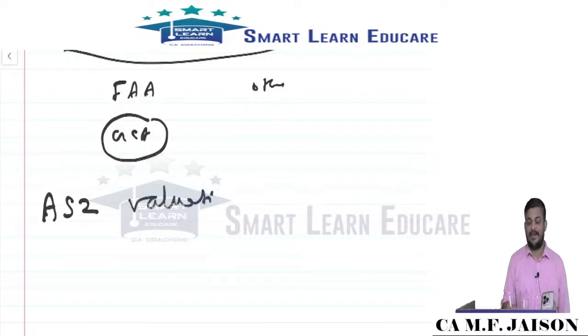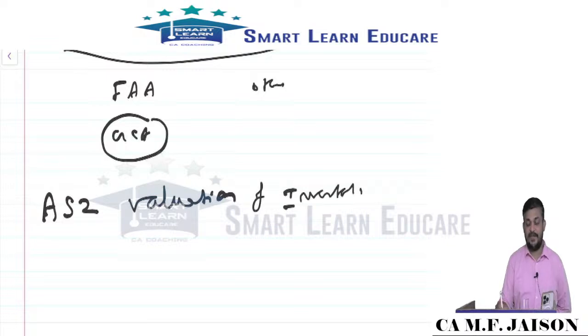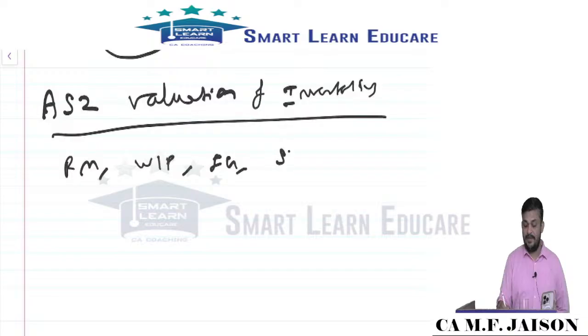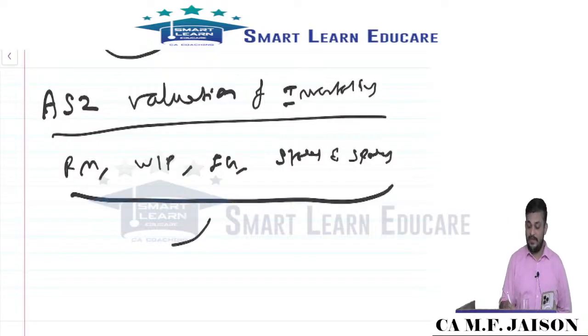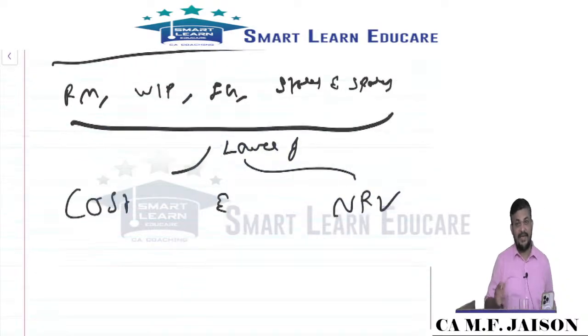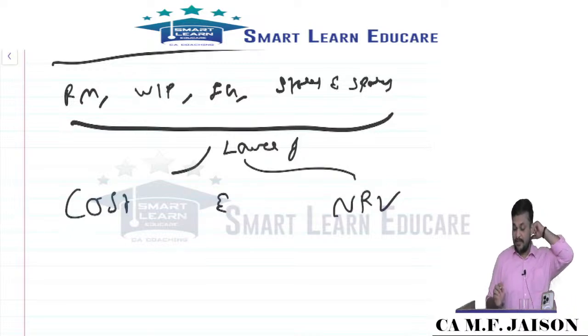Going to AS2, valuation. At speed we will take AS1, nothing to be discussed. In the regular class we took only 20-30 minutes. So here valuation of inventories, my dear friends, is very, very important. Inventories consist of raw material, work in progress, finished goods, consumables, stores and various spares. If not qualified to be PPE, then these are all inventories. Valued at what? Lower of cost and NRV. For all the goods, we should apply the principle of cost or NRV, whichever is lower.